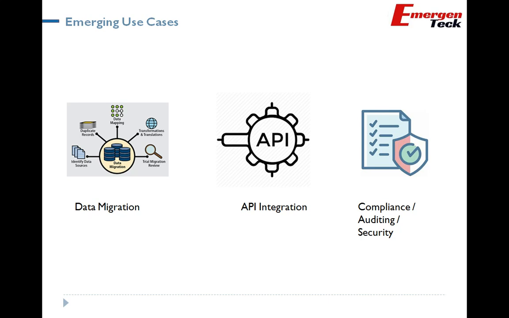Wherever you see a one-time activity, where data migration is happening, any kind of data migration, probably we can explore the RPA tool to write the scripts and migrate the data. Number two, wherever you see the chance of API integration, probably we can look at it as an alternate integration source. Rather than having an integration, we can deploy the RPA bot as a virtual bot to transact the data between two different systems. Last but not the least, compliance, auditing, and security. This is one area where a lot of organizations are facing problems, so we can deploy RPA bots into compliance, auditing, and security.